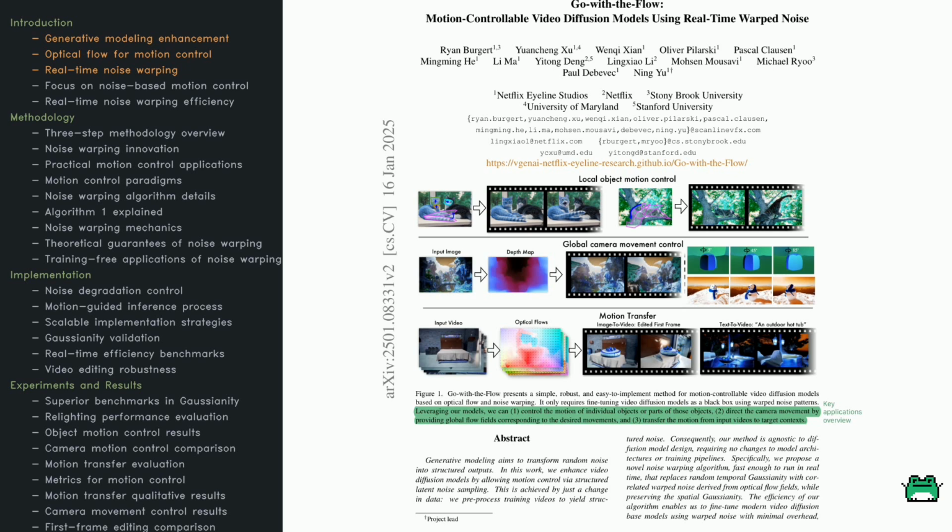Finally, motion transfer lets you take the motion from one video, like a flowing river, and apply it to a completely different scenario. All of this runs in real time, without modifying the original diffusion model architecture. During training, motion controllability becomes an inherent feature, opening the door to all sorts of creative uses, from special effects to more practical editing tasks.